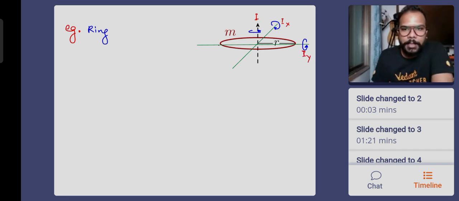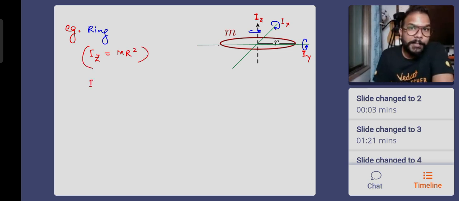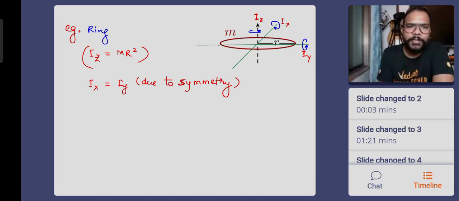Ix and Iy are the axes which are passing through the diameter, while Iz that you see is the one that you already know. It is passing through the center perpendicular to the plane. So Iz is mr square. That's something that you already know. So everyone, you can see that for the ring, because of the symmetry, Ix will be equal to Iy. The ring's rotation will look similar about X and Y both. For any diameter axis, the ring will always look like rotating in the same manner.